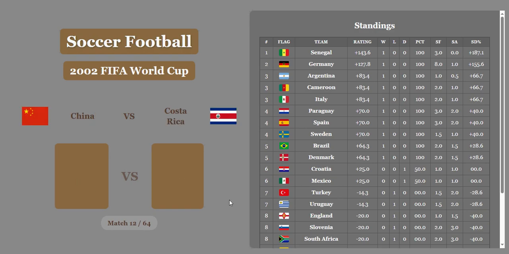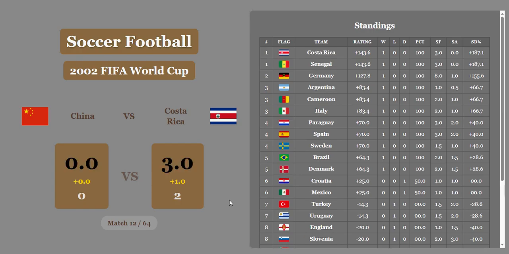China versus Costa Rica. Costa Rica wins 0-2. They're going to get a huge bonus here as well. Oh, only 1 goal. I'm surprised. I thought it would be more than that, but 0-3. Costa Rica opens up with the win. They're going to be tied in 1st with Senegal to start off the tournament.